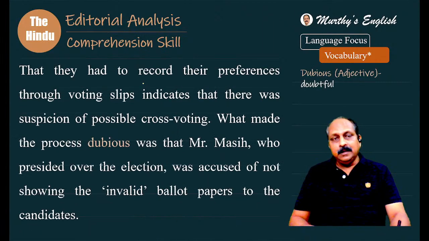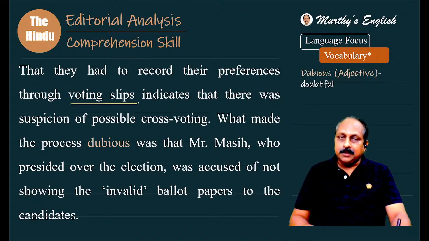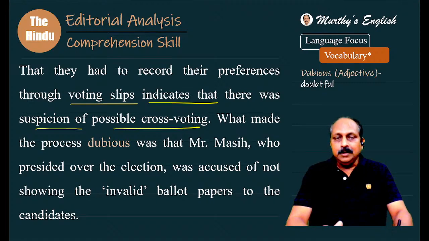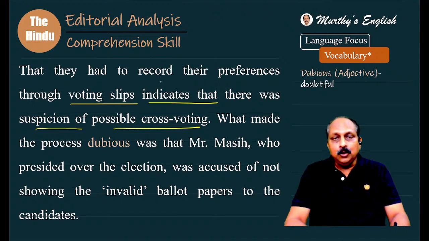There's a third method, that they had to record their preferences through voting slips, which indicates that there was suspicion of possible cross voting. Because of the possibility of cross voting, they resorted to the third method. They had to record their preferences through voting slips, the third one.